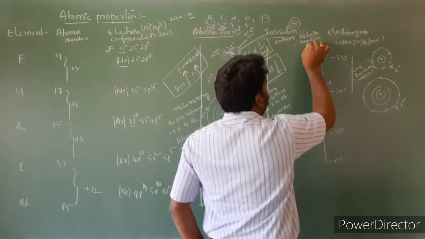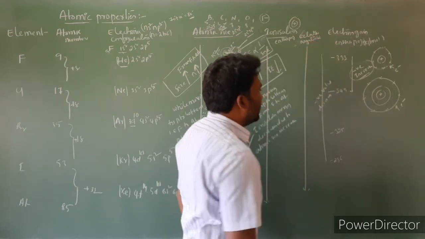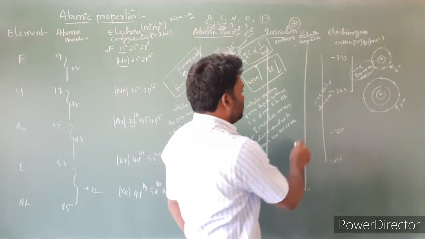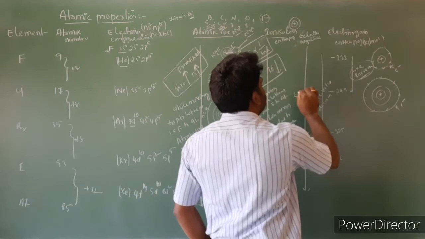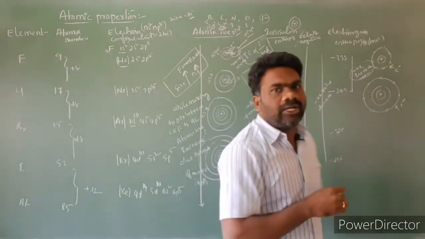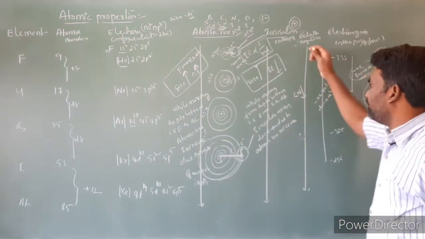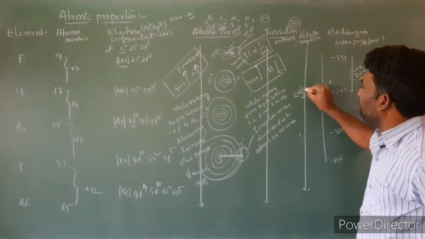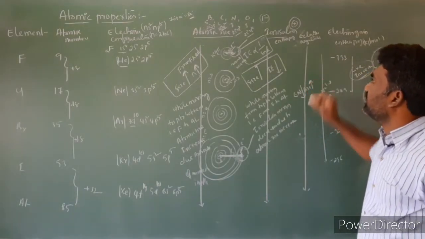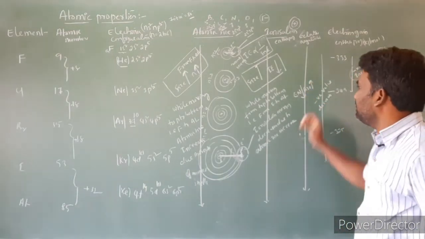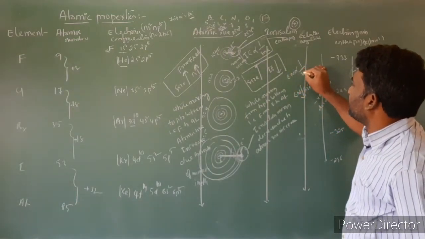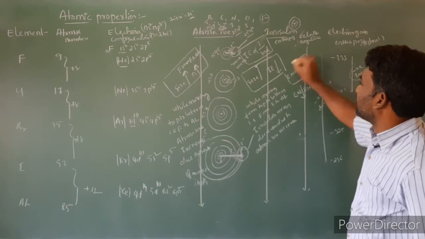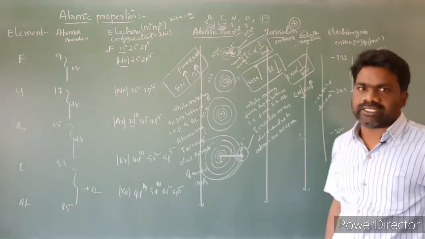Electronegativity. While moving from top to bottom, electronegativity values decrease because of the increasing size. So electronegativity depends upon size. Electronegativity is inversely proportional to atomic size. As size increases, electronegativity decreases.